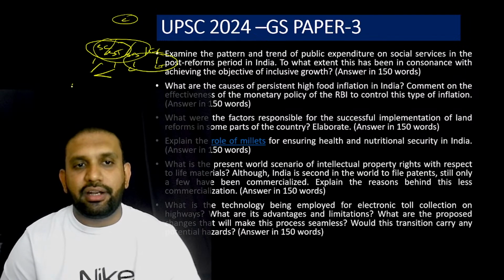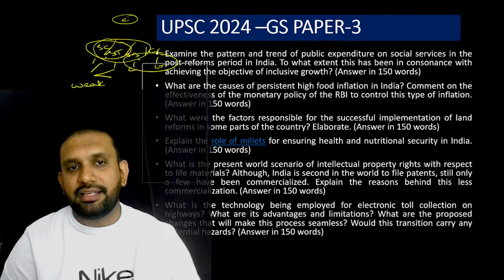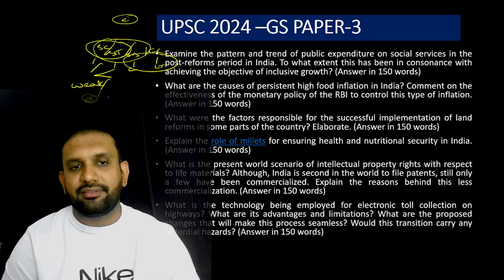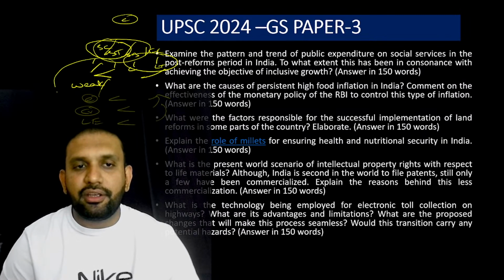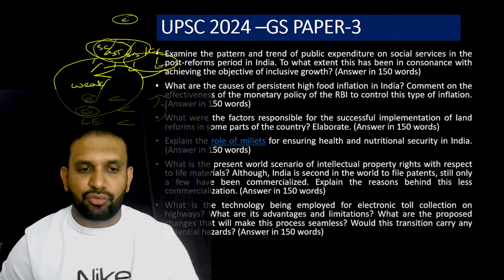That's why these are called as they are still weak. In the same way, SC and ST entrepreneurship will be lesser than this class. Their credit availability is lesser than this class. Their life expectancy is lesser than this class. That's why these are called weaker sections of society.